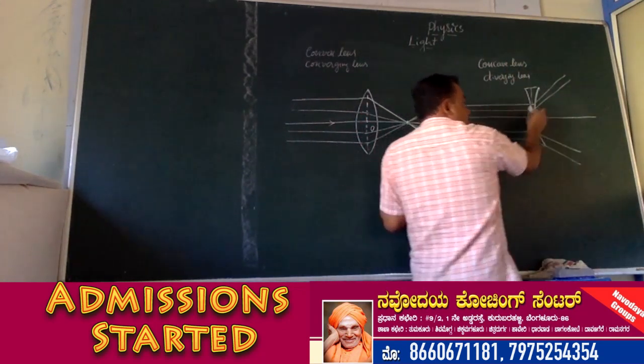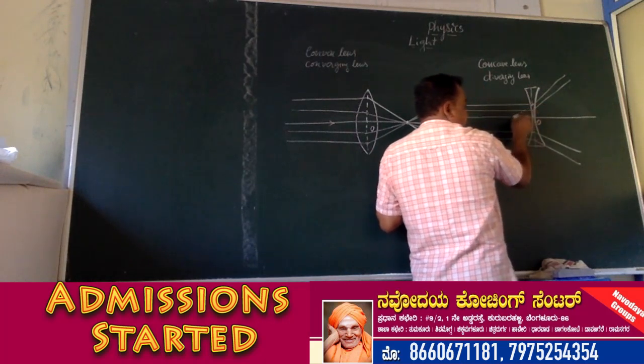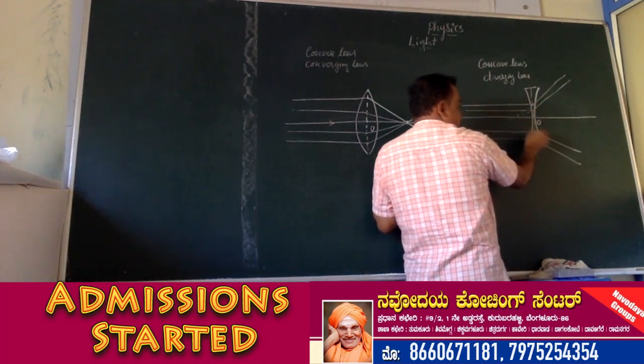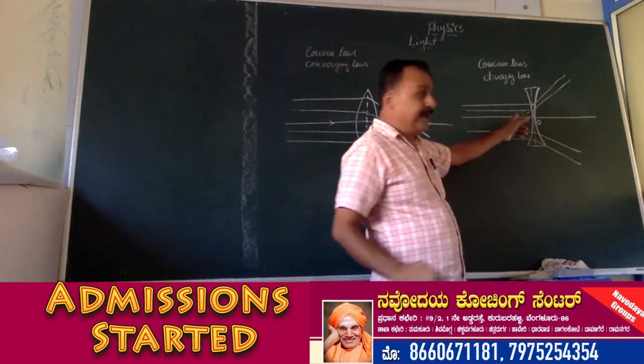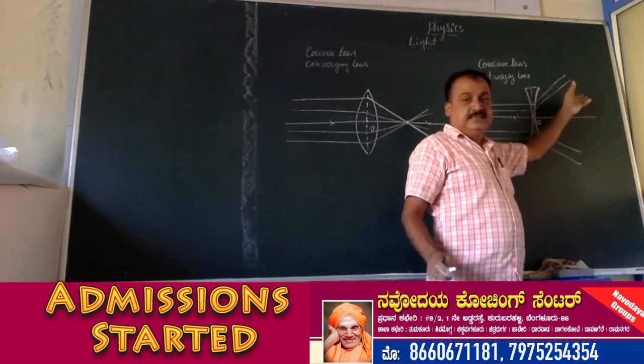Then after the refraction, the refracted rays appear to meet at a particular point behind the lens. They meet at this backward point. In this case, they diverge.